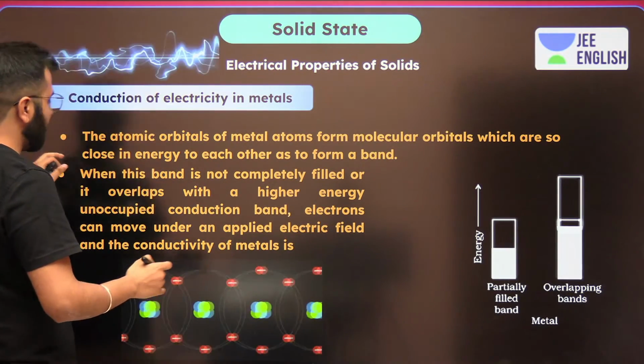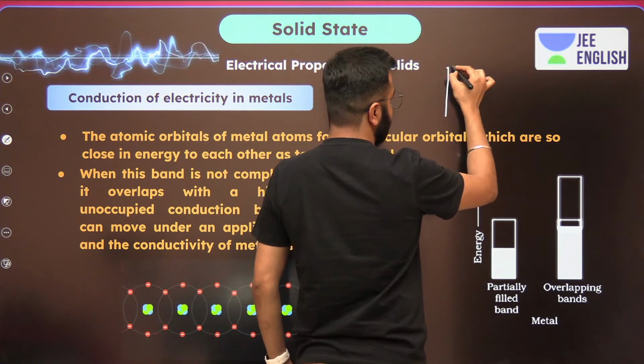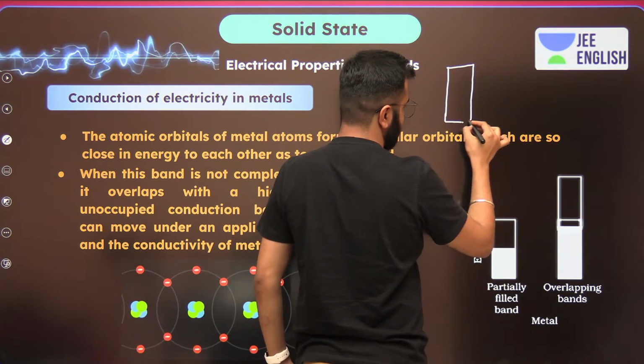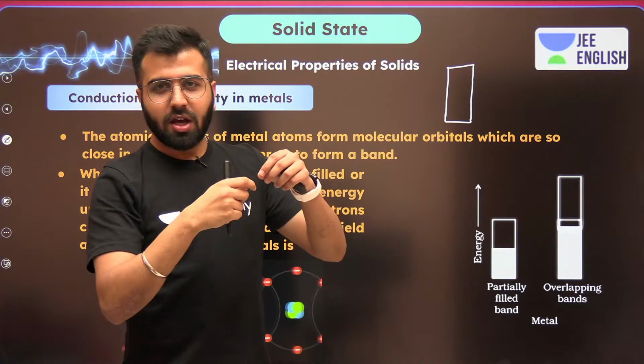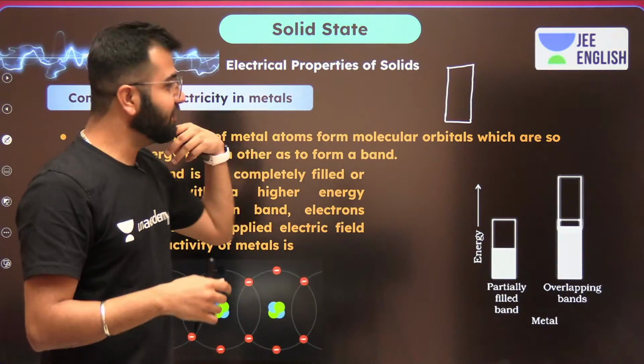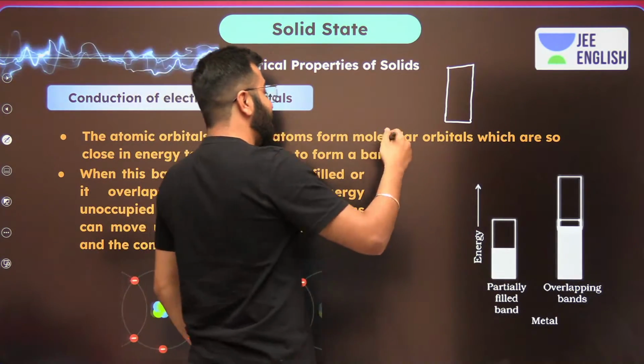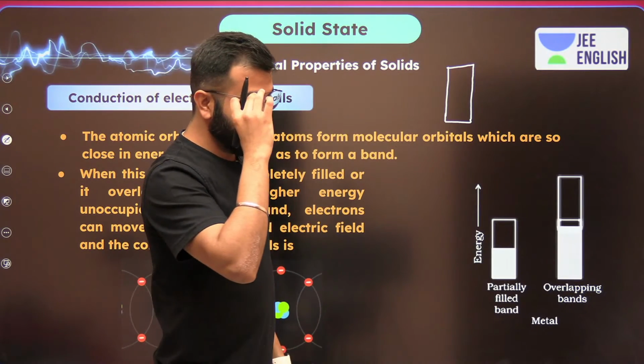Now whenever we talk about the band theory, what you should remember is you have to make a band, like a chewing gum. You know, these chewing gums used to be there when I was a kid, rectangular ones. This is what comes to my mind whenever I see a white color rectangle. But I do not remember the name of the chewing gum, so let it be.